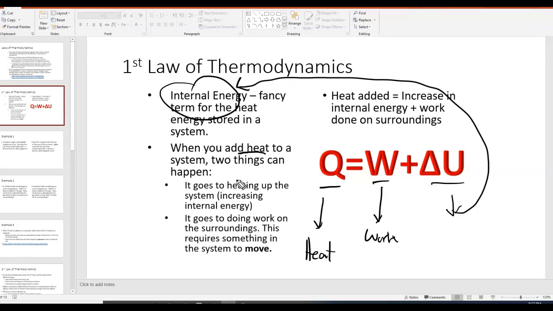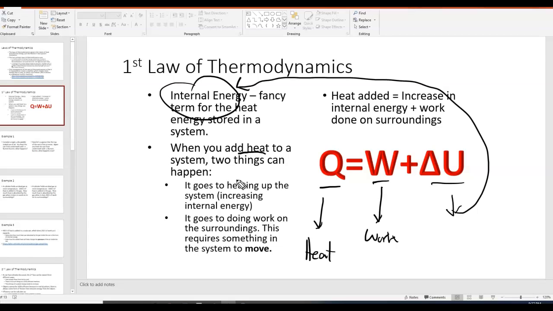Let's say you take a balloon and you heat up the balloon. Either the air inside the balloon is going to get hotter, or work is going to be done and the balloon is going to expand and get bigger. You might have seen that before, where if you heat up the air inside a balloon, the balloon expands. When it expands, that is work being done.